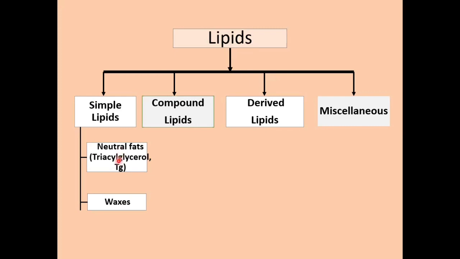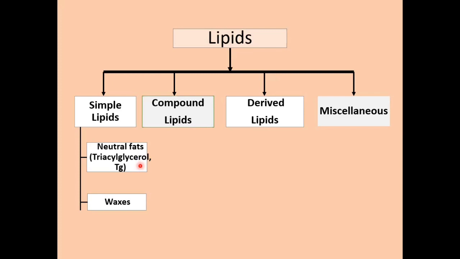Neutral fats or triacylglycerol are esters of fatty acid with the alcohol glycerol. One example is tripalmitin, and because they are uncharged, they are termed neutral fats.